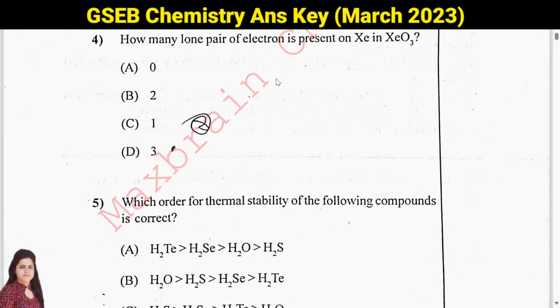Then question number 4, how many lone pairs of electron are present on xenon in XeO3? So in XeO3, xenon is connected to 3 oxygen. So 3 oxygen, it means it has made bonds. 3 bonds means 6 electrons already it has used, and in total it is having 8 electrons. So 8 minus 6 means 2 electrons. 2 electrons means 1 lone pair. So it is having only 1 lone pair. Answer will be C.